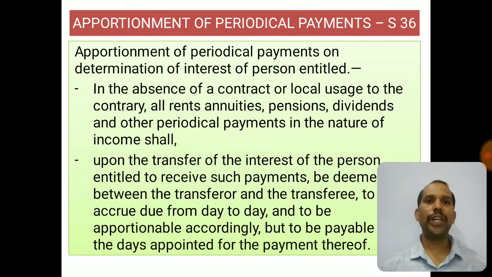In the absence of a contract or local usage, guys, this is very important. If the contract has a clause on this particular period, then there is no issue. Or if there is a local usage for understanding this term, then there is no issue. Only when there is an absence of a clause in the contract or local usage to the contrary, all rents, annuities, pensions, dividends and other periodical payments. What all are covered here? Rents, annuities, pensions, dividends and other periodical payments.